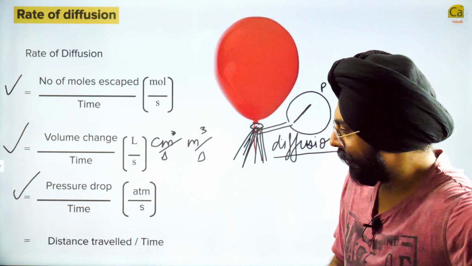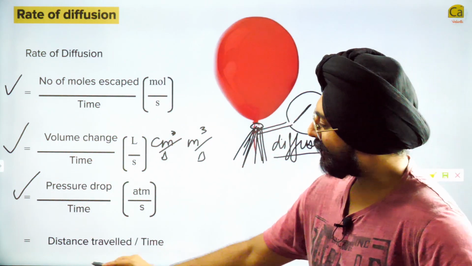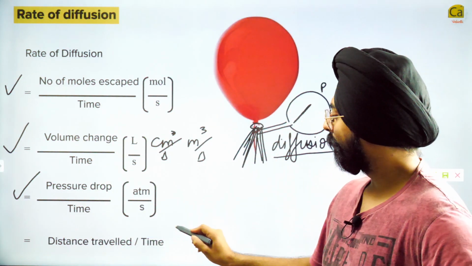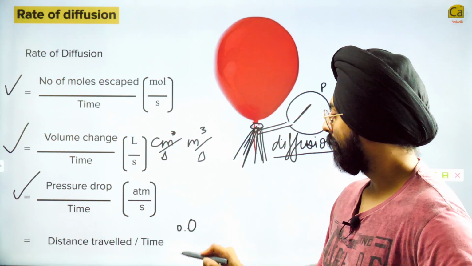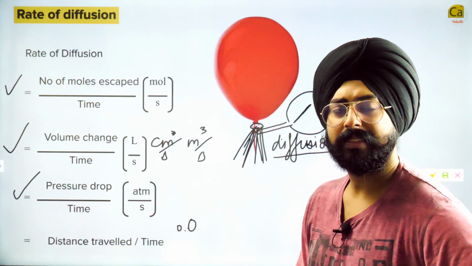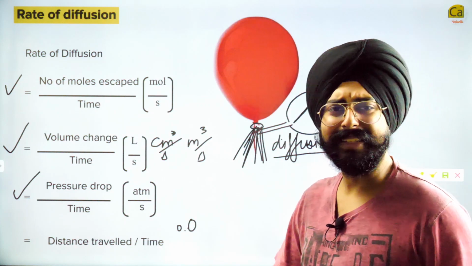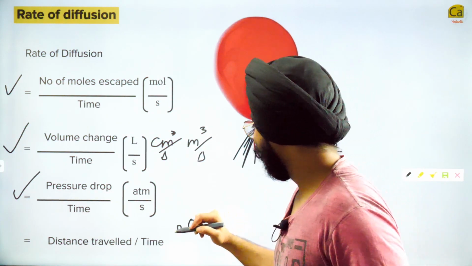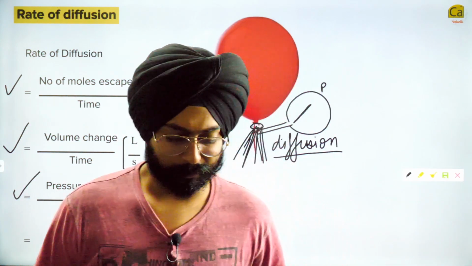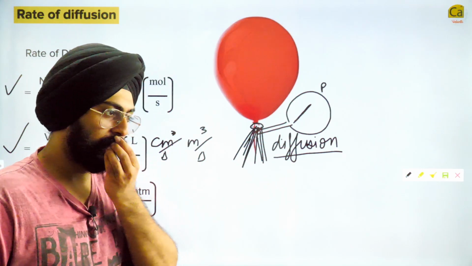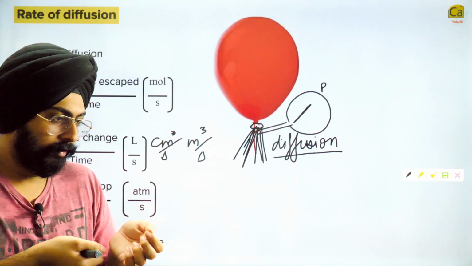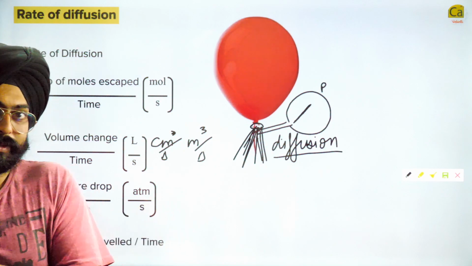The last quantity is very interesting. Distance traveled per unit time. What is this? Distance traveled? I'll tell you how. Let's say you have a balloon over here, and I open the balloon. I'll let it go.